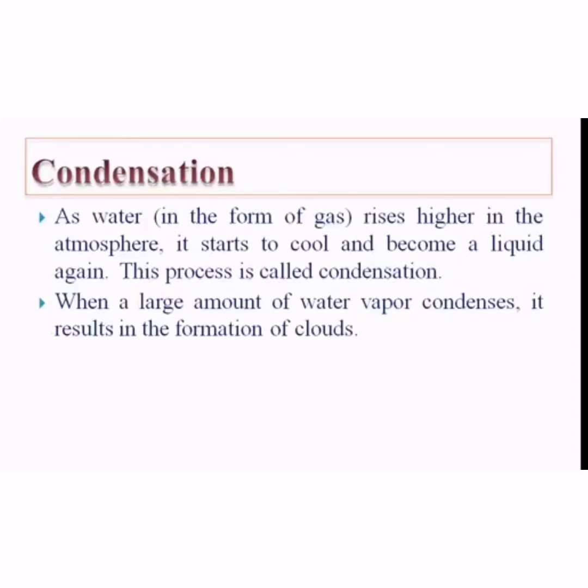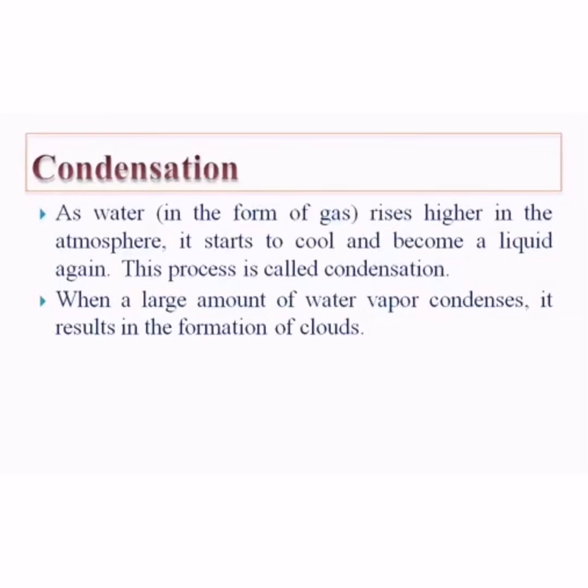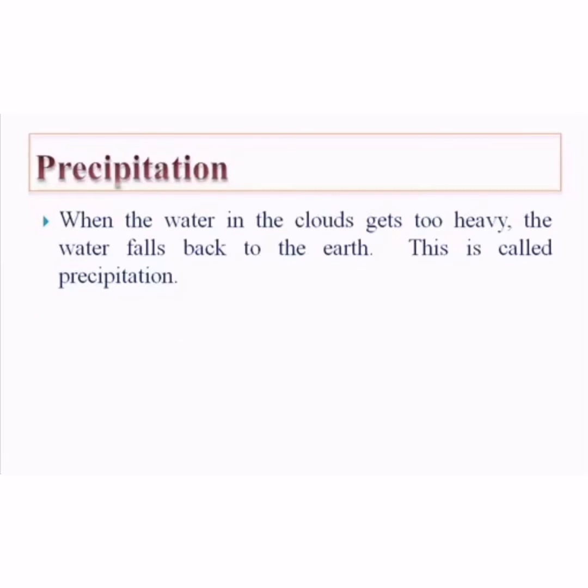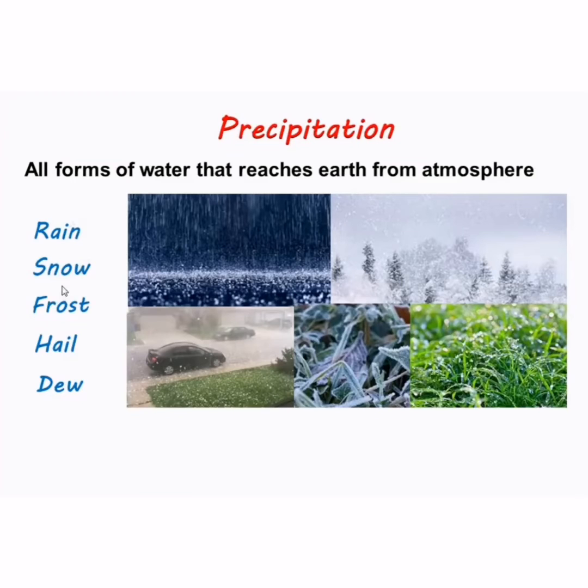Condensation. As water in the form of gas rises higher in the atmosphere, it starts to cool and become liquid again. This process is called condensation. When a large amount of water vapor condenses, it results in the formation of clouds. Precipitation. When the water in the cloud gets too heavy, the water falls back to the earth. This is called precipitation.